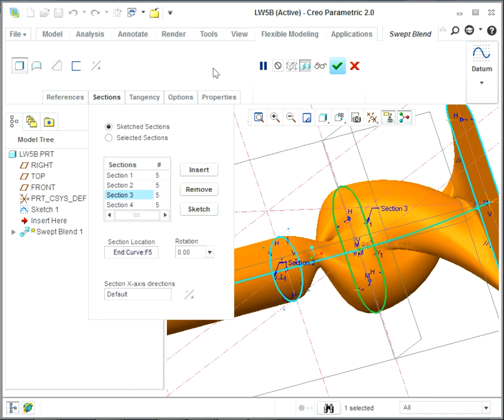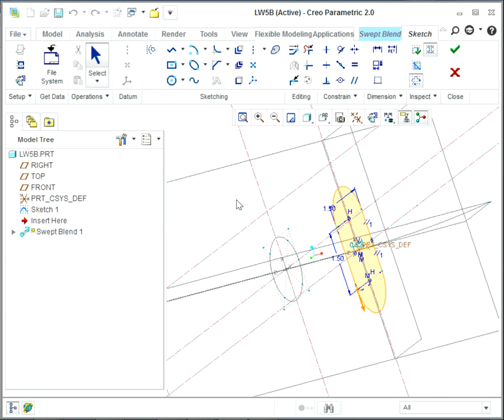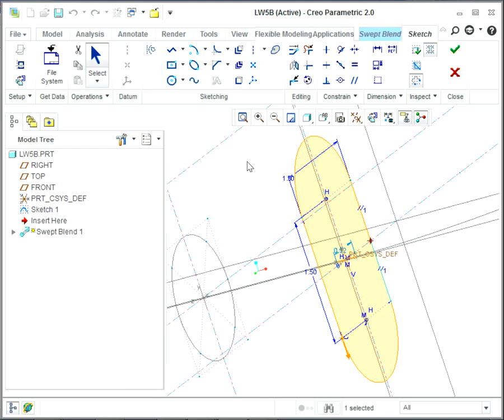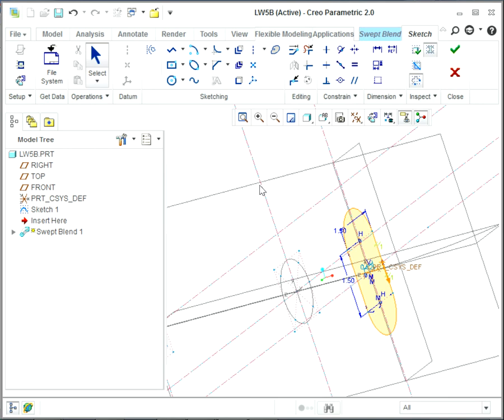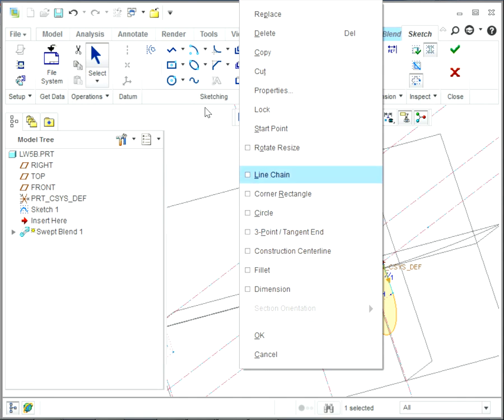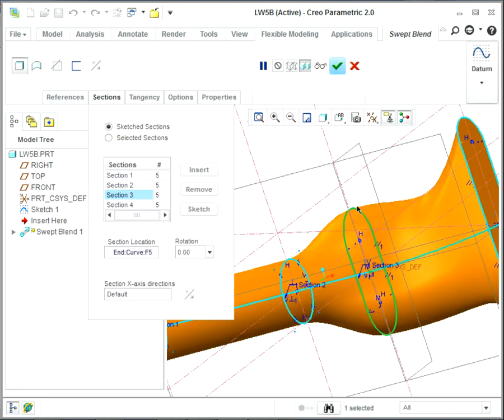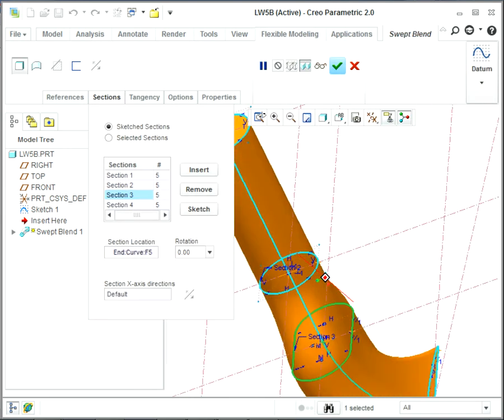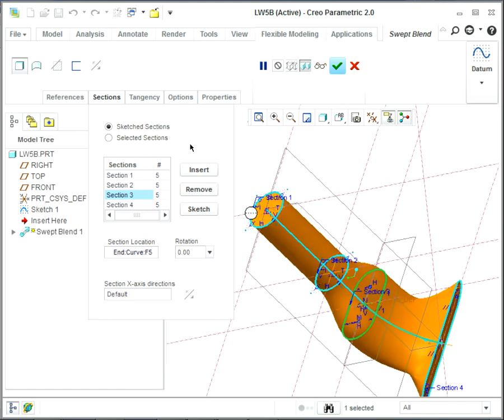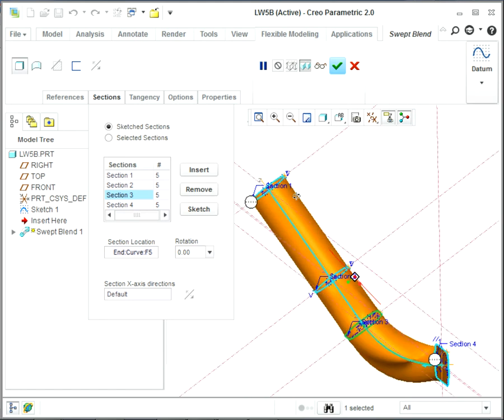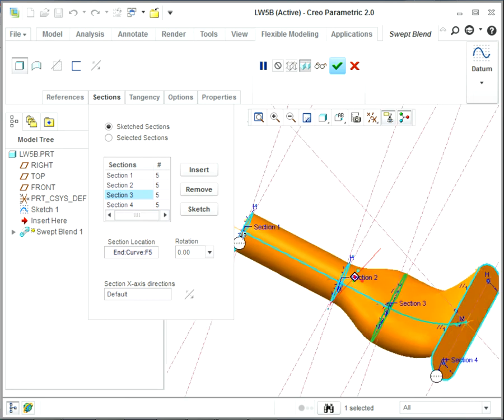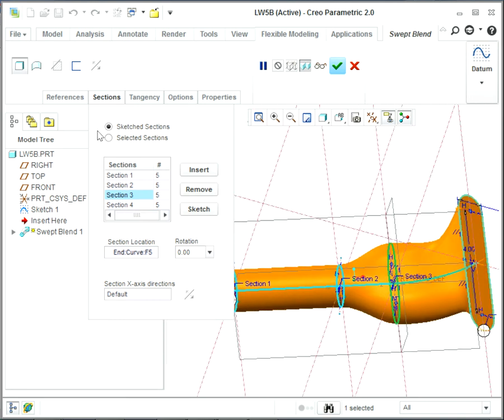I will click on that and click on sketch. You can see right now my start point is in the bottom. I'm gonna change it to be here, to be my start point, and not only that, whether it is toward down or toward up, it was upward. So I will change one more time. Again, if you click it again and put the start point, it's gonna go up. Then as you can see, from here to here is perfect, from here to here is perfect, and the only problem is from section 4 to 3, right?